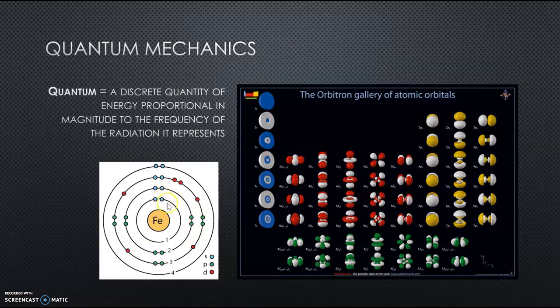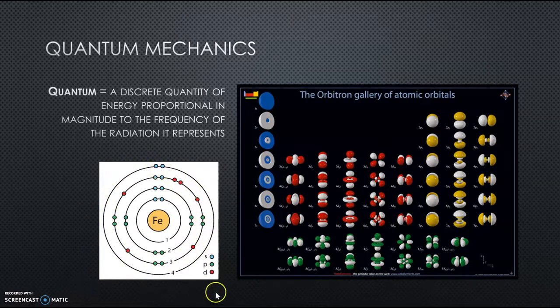Because electrons cannot exist between orbital 1 and orbital 2, they cannot have energy levels that are equal to 1.5 or 1.6. They can only have 1 or 2 or 3 or 4. So electrons in their location or orbitals and energy are quantized.